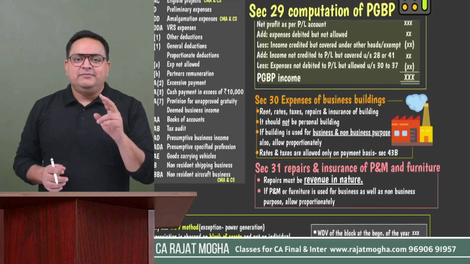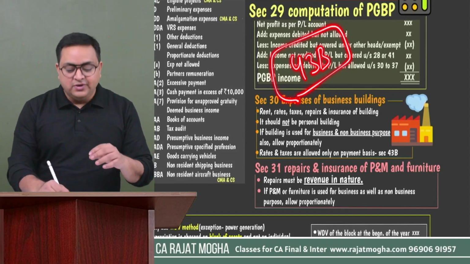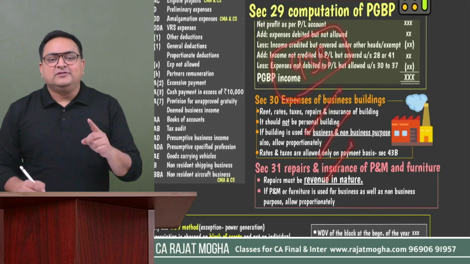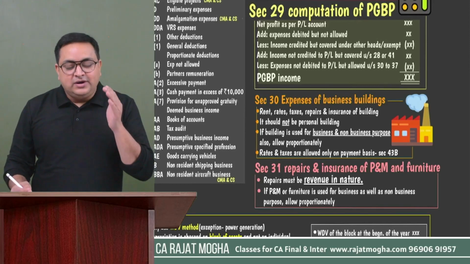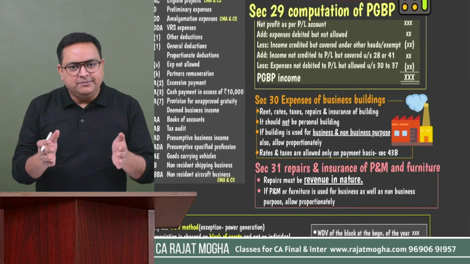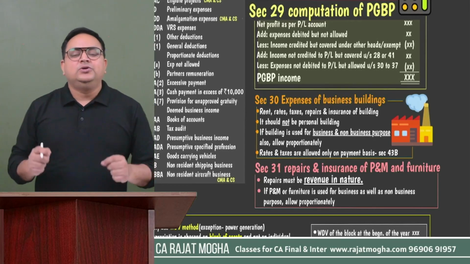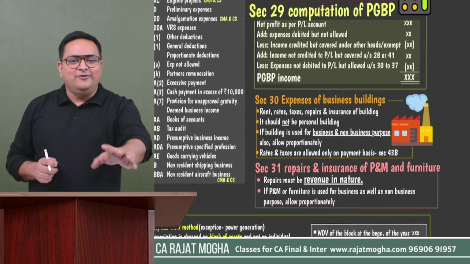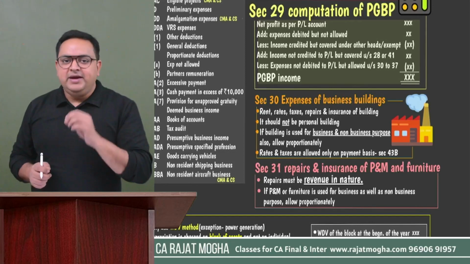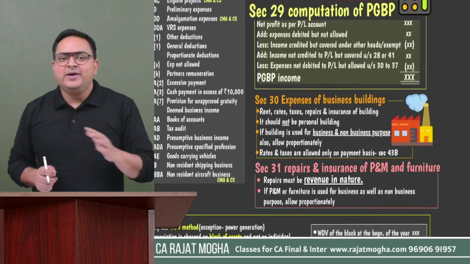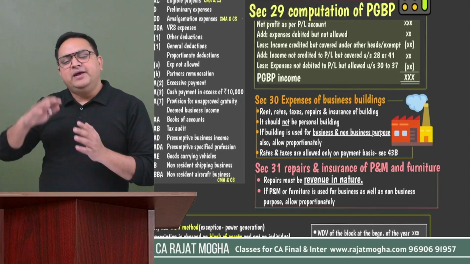And the second important thing, please remember, we have section 43B. That is a very important section. I'll be discussing that section also. It contains certain expenses. Those expenses are only and only allowed if they are actually paid by the assessee. Till what date should it be paid? It should be paid either during the previous year or up to the due date of ROI, irrespective of the method of accounting which the assessee is following. Those expenses should be paid up to the due date of ROI, then only they will be allowed. Otherwise, if they are not paid up to the due date of ROI, they will not be allowed in this year. Whenever they are paid after that, they will be allowed in those later previous years.